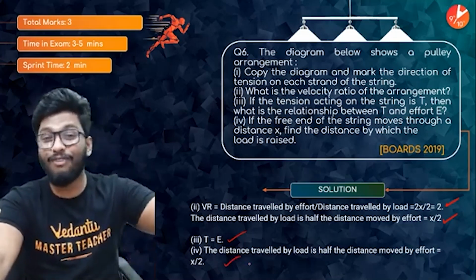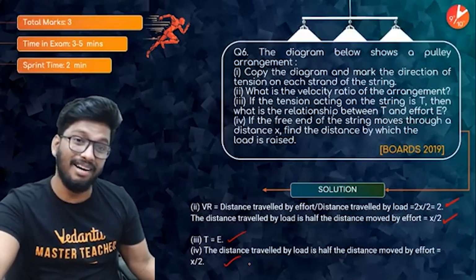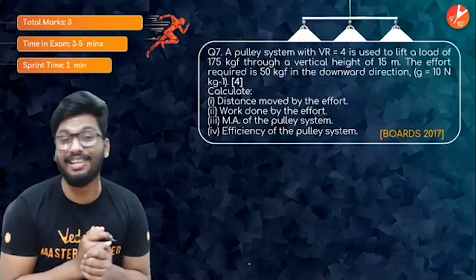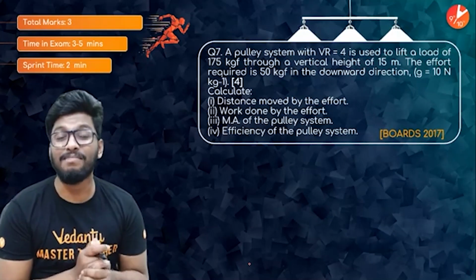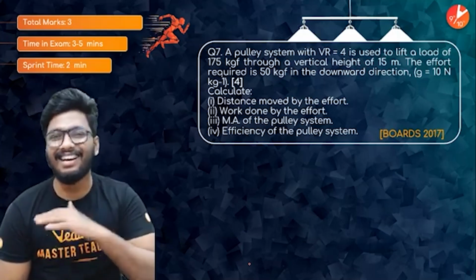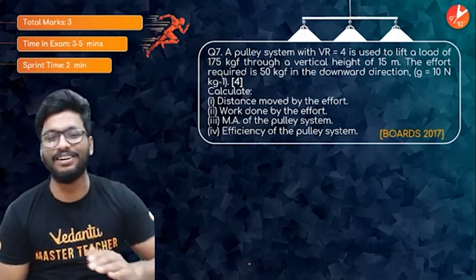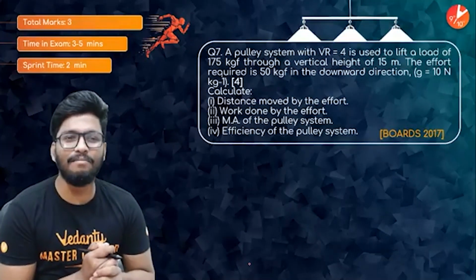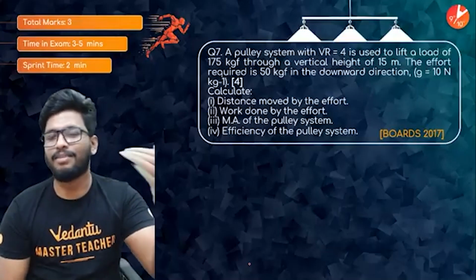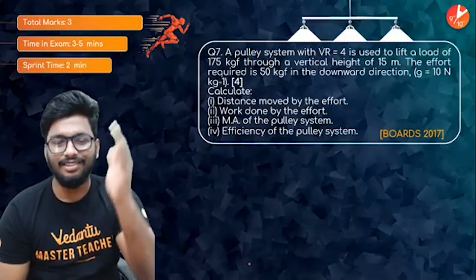I know there are 4 subsections in this and it's asked for 3 marks, but 3 marks is still a substantial amount of marks. So make sure that you practice these kinds of questions again and again. I can't stress enough on it, but please do it. All right, 2017 board exam, again a 3-mark question. You can take 3 to 5 minutes in your board exams, but 2 minutes is all you're going to get. So let's try and do this, guys.